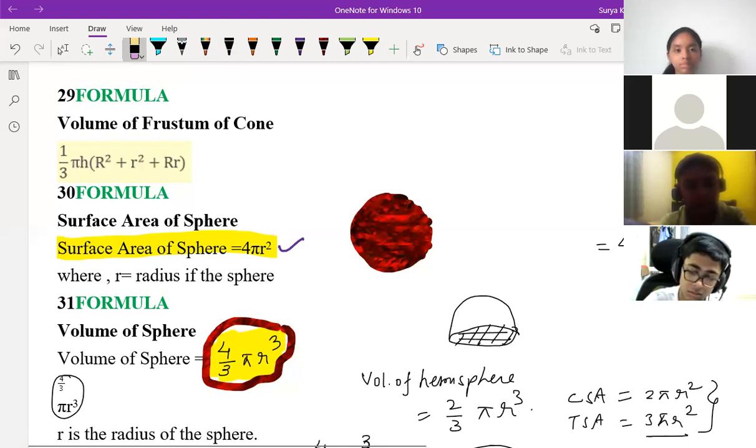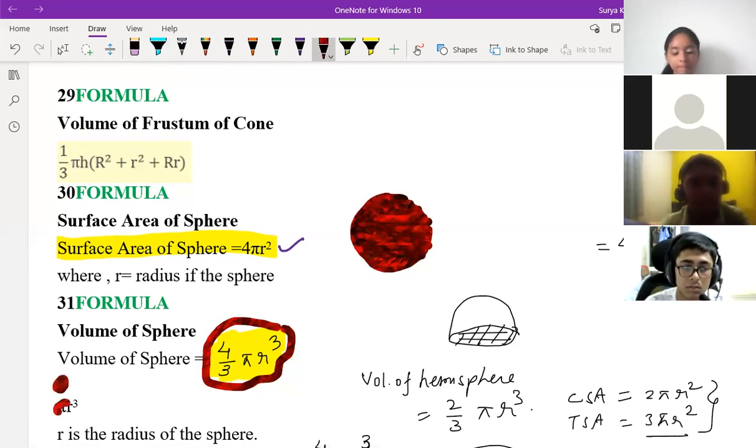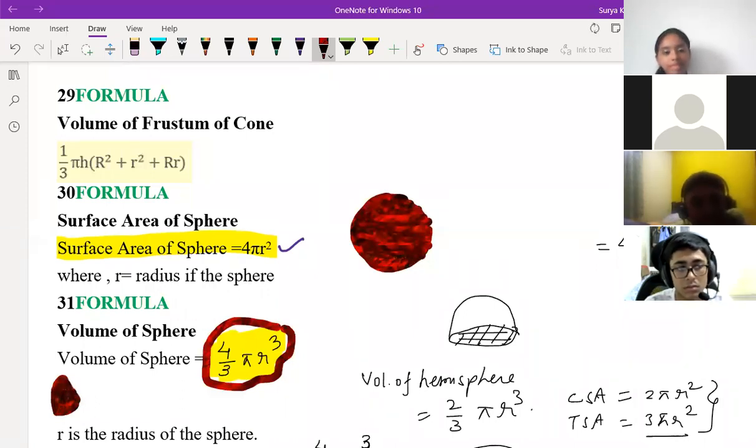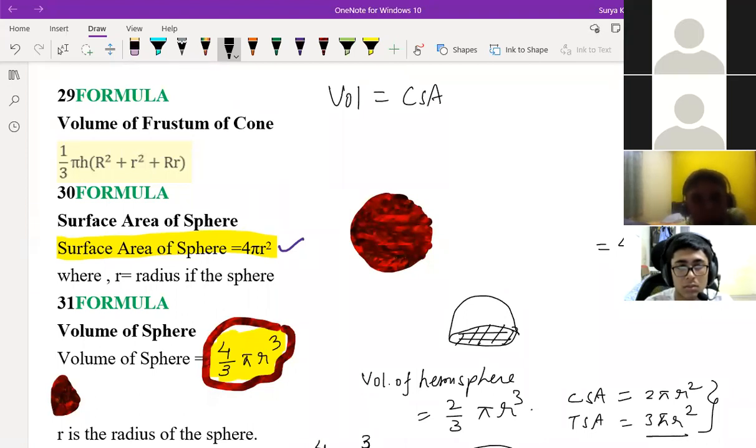Sir, I have one doubt. What doubt do you have? Yes, sir. Means, sir, volume equals to something like CSA into TSA, like that. Volume is equal to CSA into TSA? No, sir. Is it like that? In any case, volume is equals to CSA. Achha, you are asking about a relation, something you should remember like that. Yes, sir. Means like addition of CSA. TSA you can say, TSA is CSA plus something, whatever is coming, flat surface is there, no? That will come.